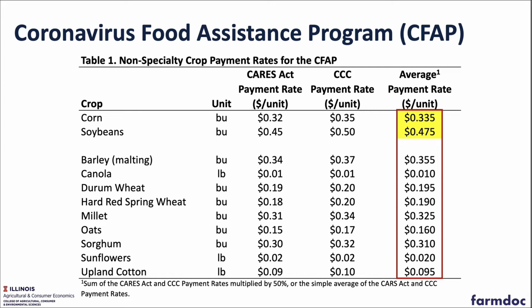So ultimately, for the bushels that are covered in the CFAP program, corn is going to receive 33.5 cents, and soybean bushels, again, that are covered under the CFAP program are going to receive 47.5 cents. And you can see what some of those average payment rates are for some of the other covered commodities. Perhaps the other thing to mention about the program, specific, at least within the state of Illinois, is that winter wheat is not included as an eligible commodity. It did not have a price decline great enough to be included in the program, but some other wheat types are included: durum wheat and hard red spring.